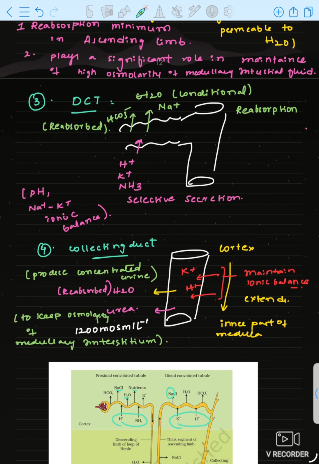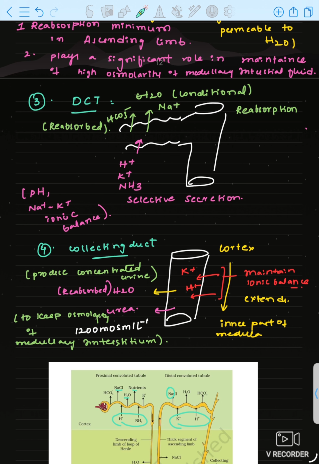If you are drinking excessive water, only some specific amount of water will be reabsorbed, and the remaining water will go through to the collecting duct. It won't be reabsorbed in the DCT. So H2O is reabsorbed conditionally in DCT.